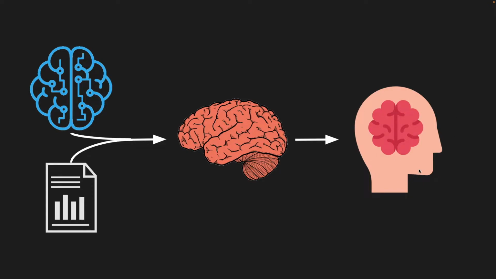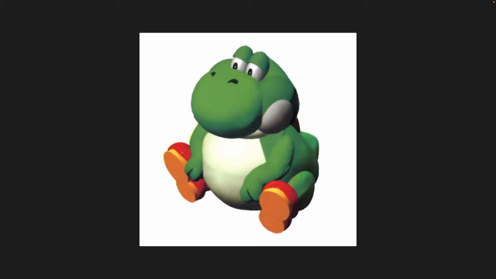We can use the brain to perform certain tasks or recognize certain things that we want it to do. Now, let's start with a simple example of creating a neural network that can recognize something like Yoshi. If you play the game Mario, you will know that Yoshi is a character that helps Mario run faster, jump higher, eat enemies, and stuff like that.